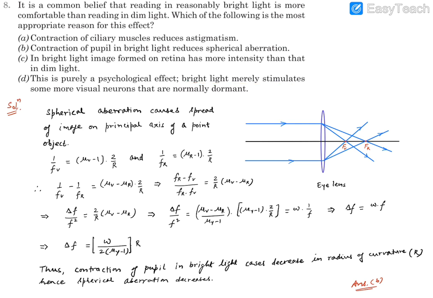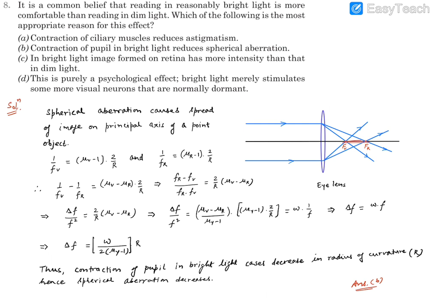So here the point that is more important is this. Let me explain. This is the eye lens. Let's say these are the incident light rays, and if this is of multiple colors, that's white light, then there's going to be distributed image formation, and violet color light will be making an image over here. Red color light will be making an image at a certain distance. In the retina we want all the images located at the same location, right? So this is called spherical aberration.